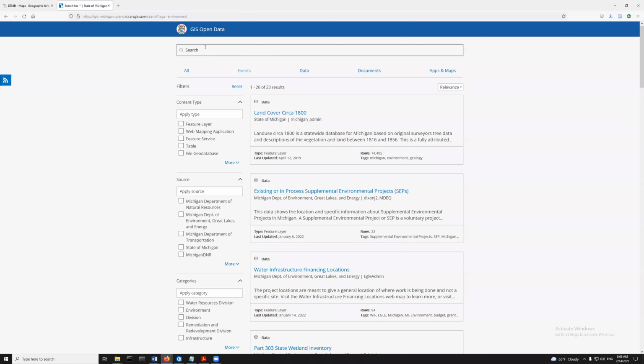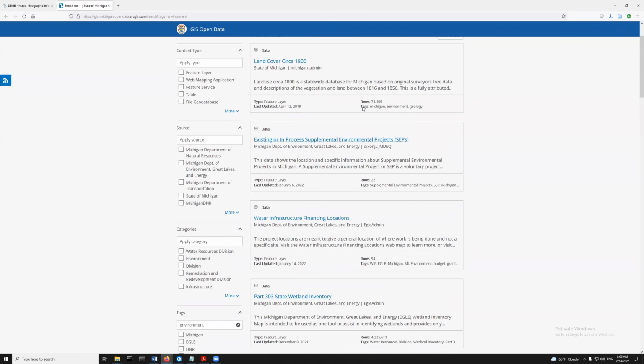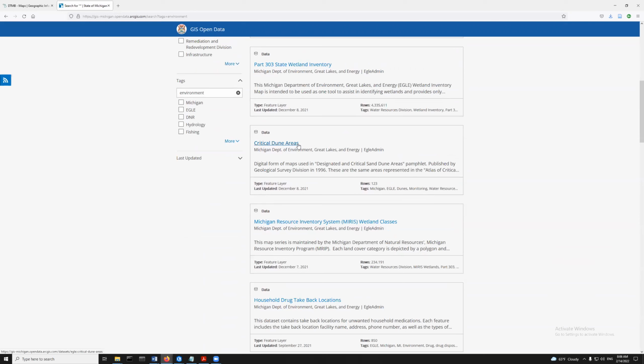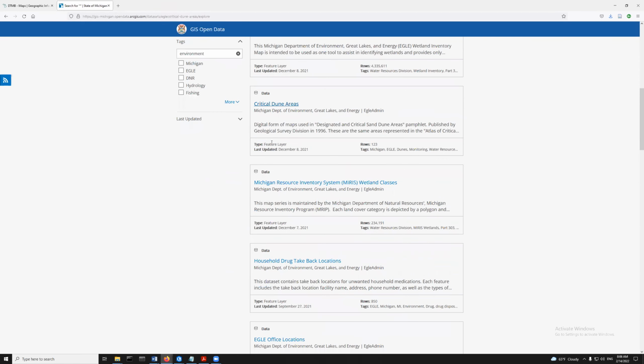I clicked on this one, and you can do a search within here. You can say who the source is: is it Michigan DNR, or Department of Transportation? What are some different things we've got here? Again, you may have a specific thing in mind. I'm just going to scroll down. Household drug take back locations, that sounds interesting. Critical dune areas: a digital form of maps used in designating critical sand dune areas, a pamphlet by the geology folks, published in 1996. Let's click on this and see what we get.